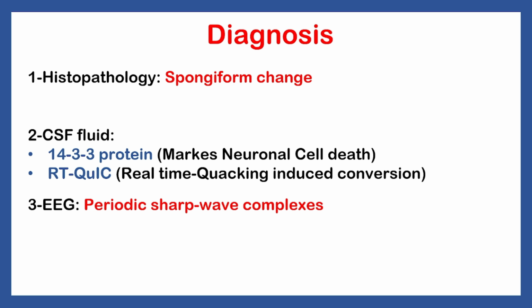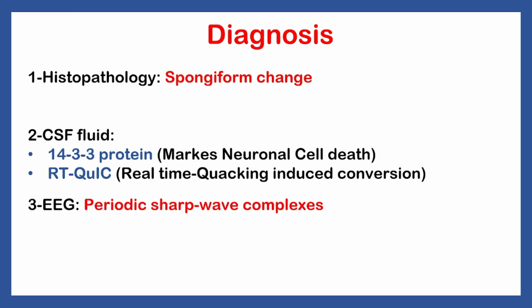Or, most specific for this disease is real-time quaking-induced conversion, where we mix a patient's sample of CSF, which contains the abnormal prion proteins, with normal prion proteins, and quake it, meaning shake it, to see if the abnormal prion proteins cause the normal prion proteins to become abnormal. When that happens, we know that this patient's CSF fluid contains abnormal prion proteins, which tells us that this patient has Creutzfeldt-Jakob disease.